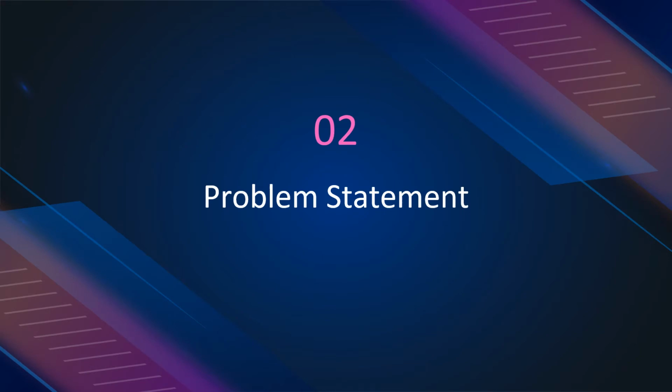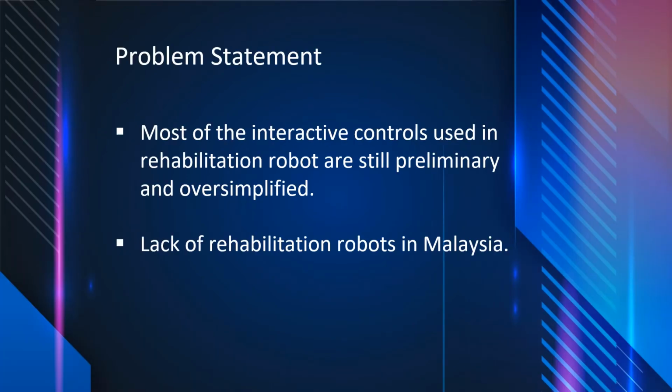Previously, I spoke about the background studies in the introduction chapter, where we learned that stroke holds a leading place for causing permanent disabilities in Malaysia. Now we are going into the problem statement. There are rehabilitation robots in our country, but most of the interactive controls used in those robots are still preliminary and oversimplified. Also, there is a lack of rehabilitation robots in Malaysia. A company called Cradle is doing a good job in this field, but they too are still a developing company.